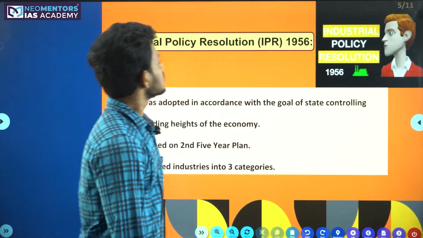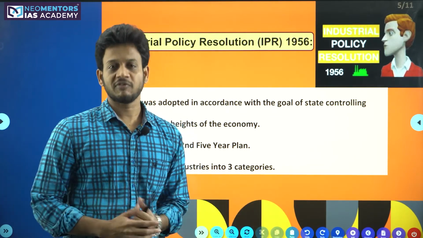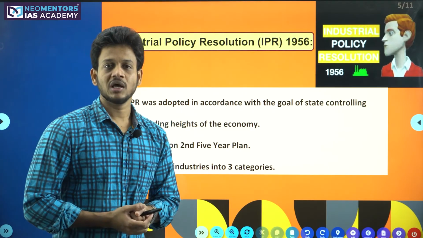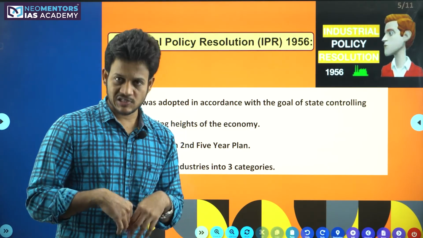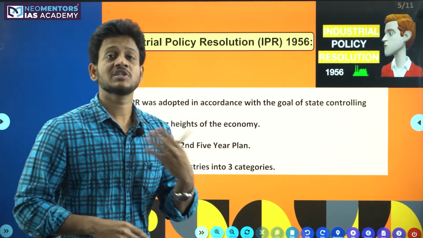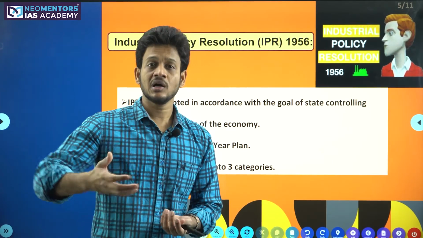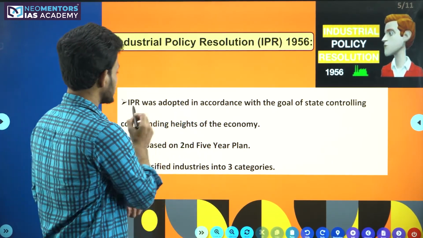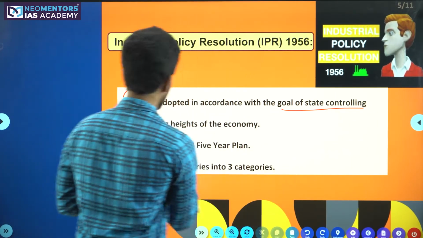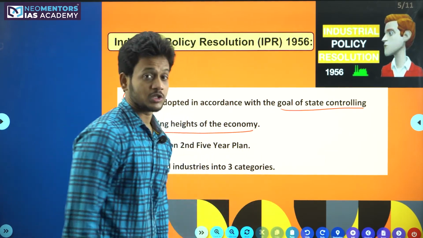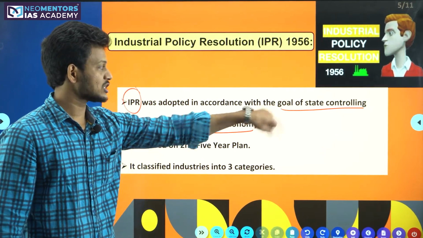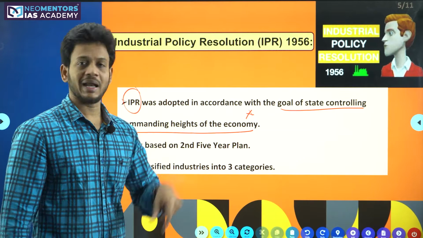So this is your Industrial Policy Resolution 1956. What exactly is this Industrial Policy Resolution? It is just an industrial policy which is intended to bring industries into India, which is intended to increase industrialization in India, which envisages increasing the role of industries in the improvement of our GDP. If you see, the Industrial Policy Resolution we adopted with the goal of the state controlling the commanding heights of the economy. This is a very important concept because a number of times UPSC has asked Mains questions on this particular concept, that is, the goal of the state controlling the commanding heights of the economy.